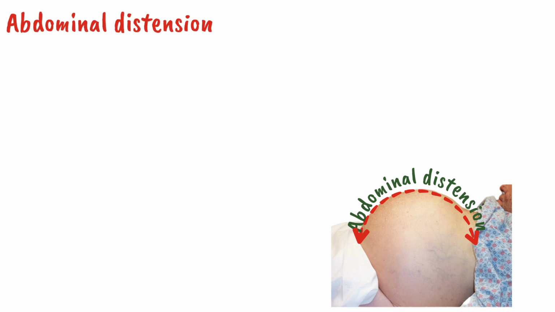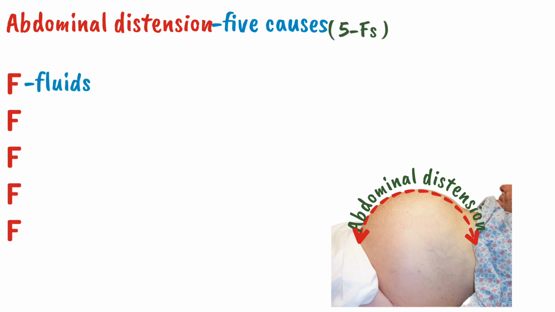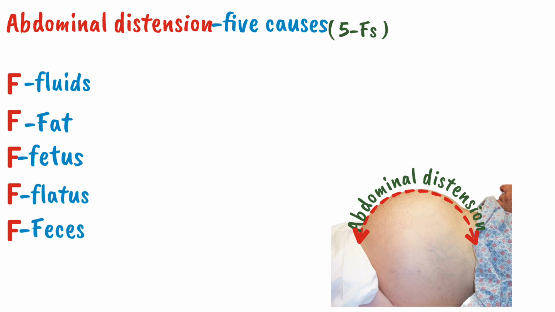Clinically, the patient of ascites will present with abdominal distension. So whenever a patient presents with abdominal distension, always look for the 5 causes of abdominal distension. Remember by a mnemonic, 5 F's: fluid, fat, fetus, flatus and feces. So how will we consider that the distension is due to fluid?